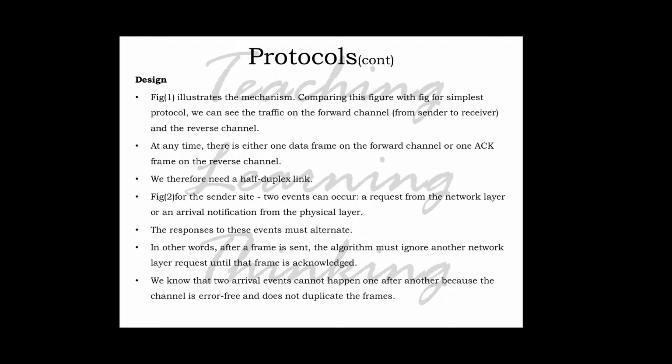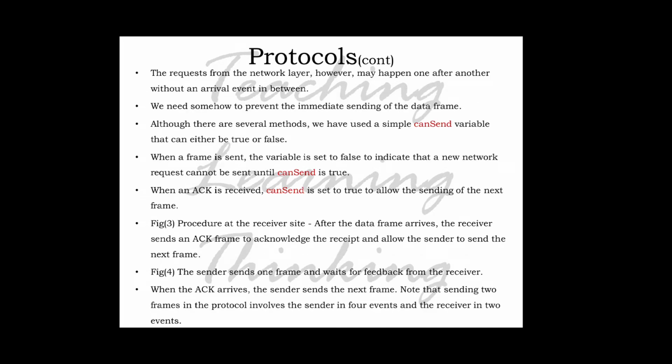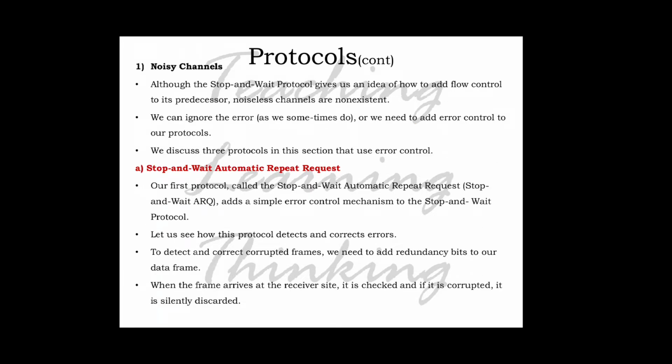But the design figure you need to put in the answer sheet, and also some definition and clarification on that design. That way you can get more marks. So we can start now.